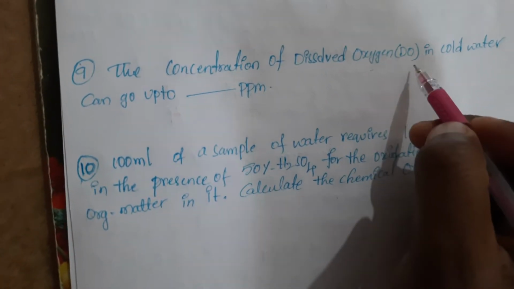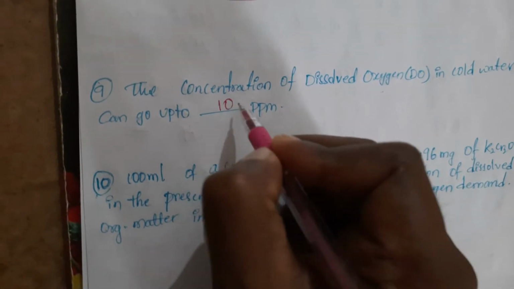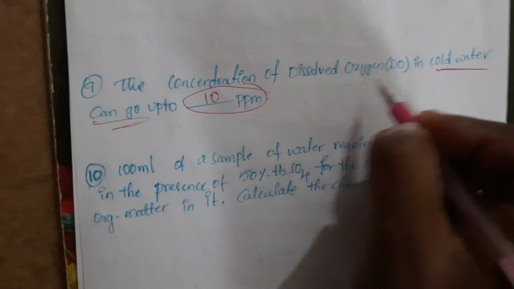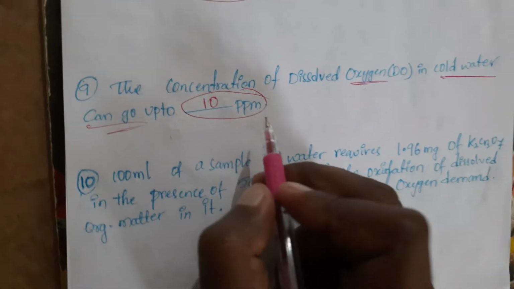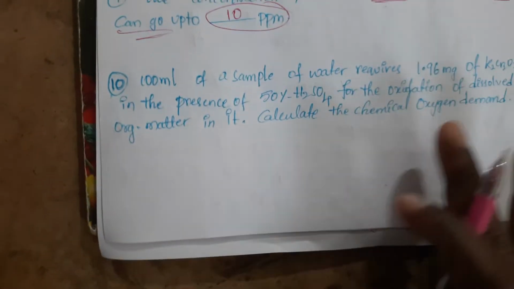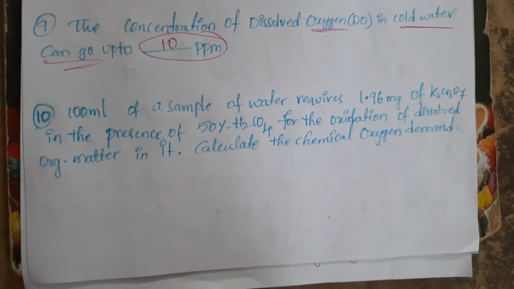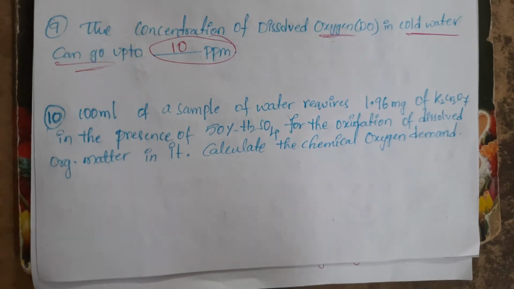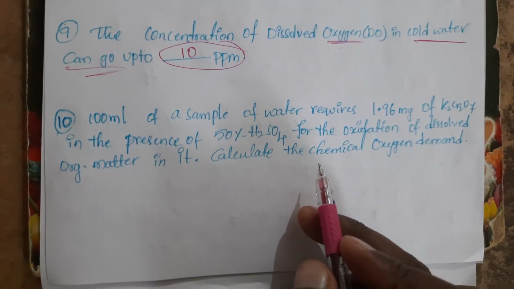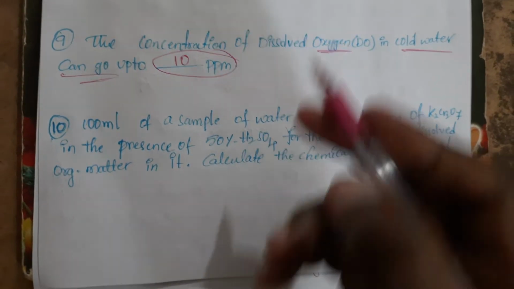Next one. The concentration of dissolved oxygen in cold water can go up to 10 ppm. In case of cold water, the dissolved oxygen will be a higher percentage, that is, it may go up to 10 ppm also. Next one, we are going to see: 100 ml of sample of water requires 1.96 milligrams of potassium dichromate in the presence of 50% sulfuric acid for the oxidation of dissolved organic matter in it. Calculate the chemical oxygen demand.